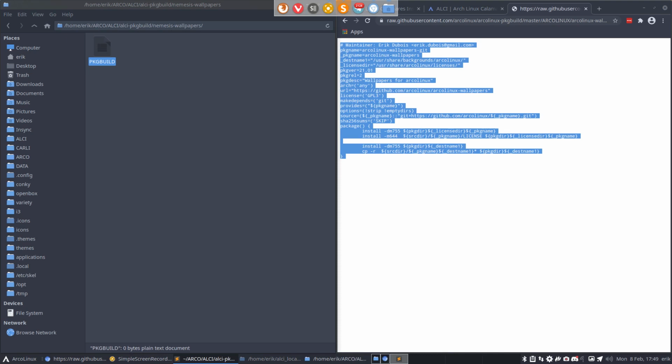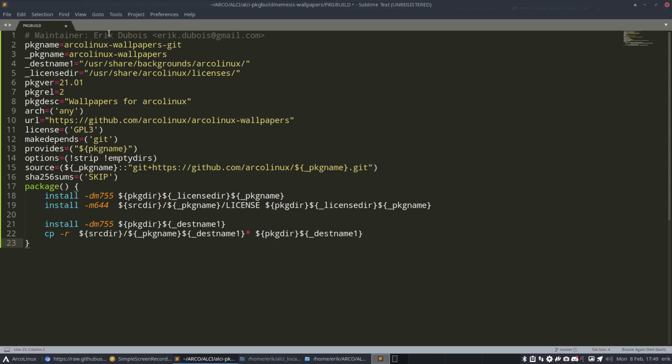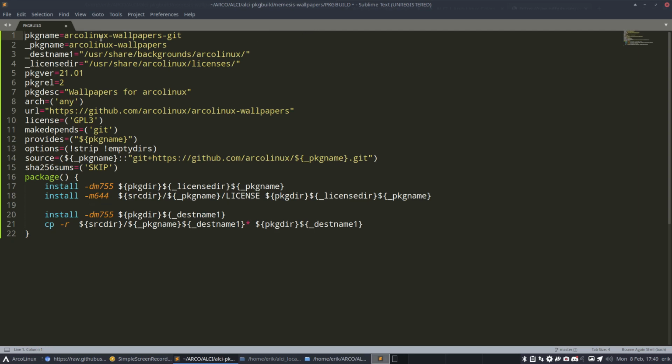Other screen, please. Let's close all the other tabs. Apply, Control V, save. Of course you change the maintainer. That's you, right? You change your name here. And then the name. The package name is, choose your name, right? But in this case, we've set Nemesis because this is just for you. So who cares what the name is? Nemesis wallpapers, multiple. Package name, well, this is a template. The idea is to have as many variables up here so that nothing changes down here.